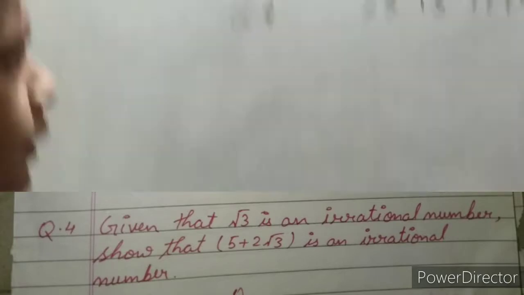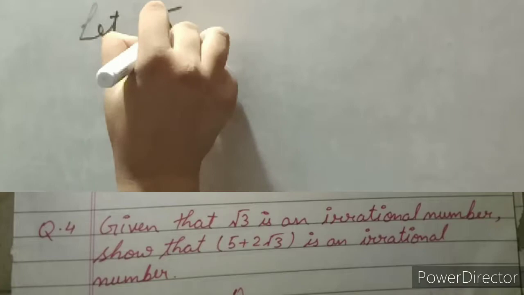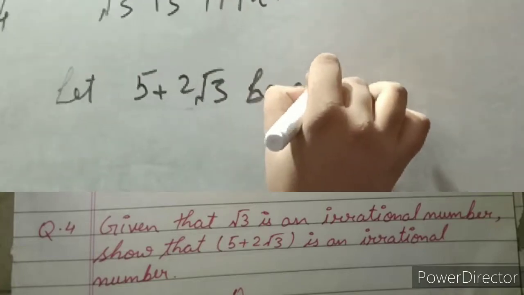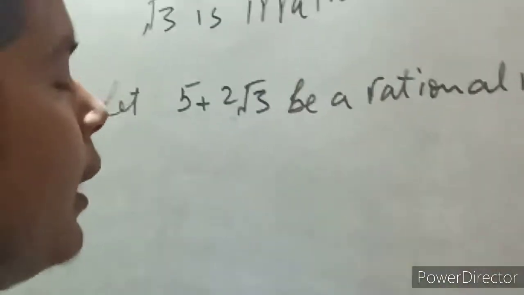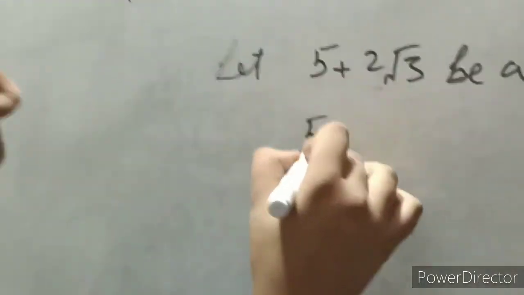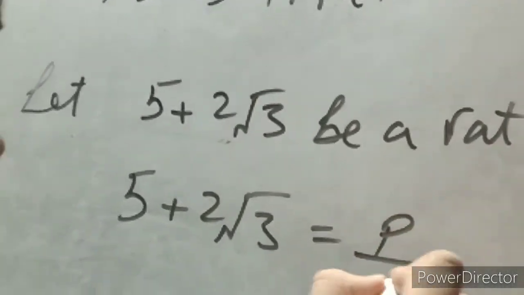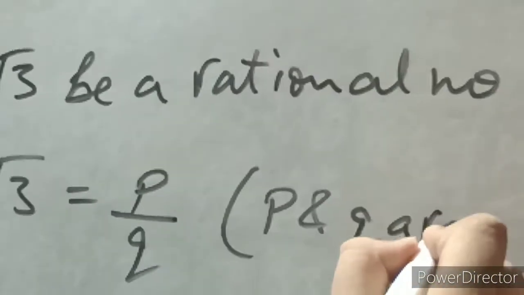So as we do, let's suppose it to be rational, that 5 plus 2 under root 3 is a rational number. If it is rational, it can be expressed in the form of P upon Q, where P and Q are co-prime numbers.